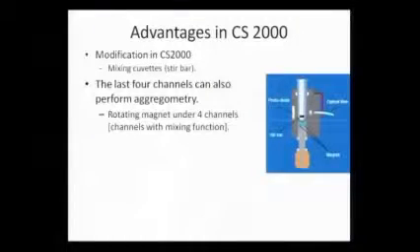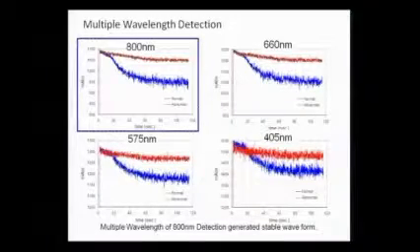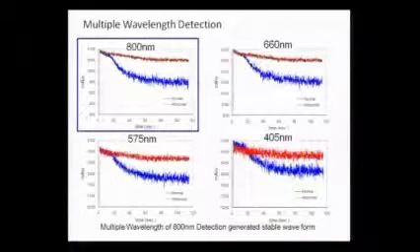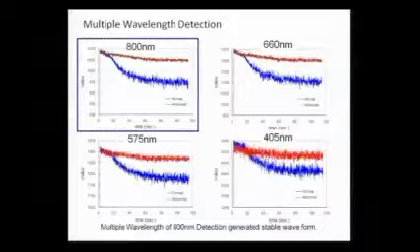The advantage of CS2000 is that it has also got an aggregometry platform. It has got a cuvette where, like an aggregometer, it has got a stirrer position and 4 channels which can look at the changes in reaction. And if you look at the platelet reactions, you can see that it almost looks like an aggregometer. And at 800 nanometers, the discrimination is much better for an abnormal von Willebrand's factor compared to the normal plasma. So you can see the discrimination is much better. So therefore, they decided that 800 nanometers may be a good place to look for ristocetin cofactor assay.